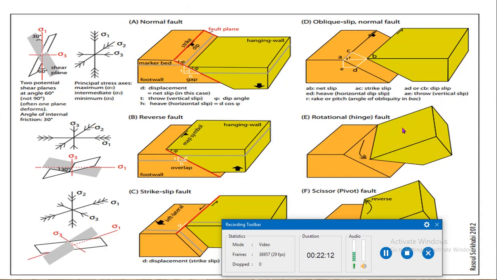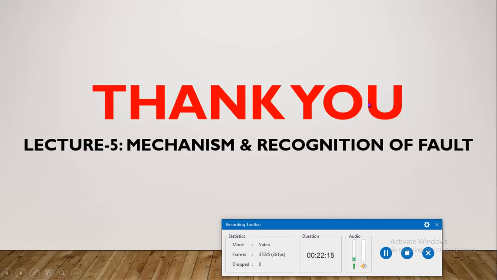In the next video, we will study the mechanism and recognition of fault.